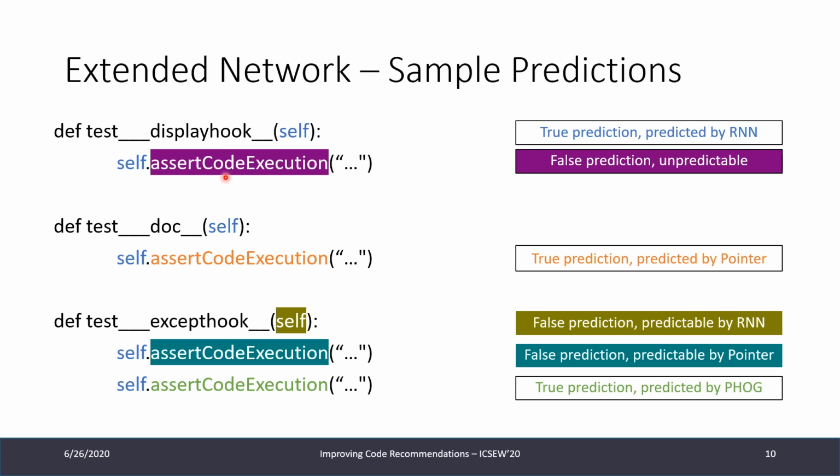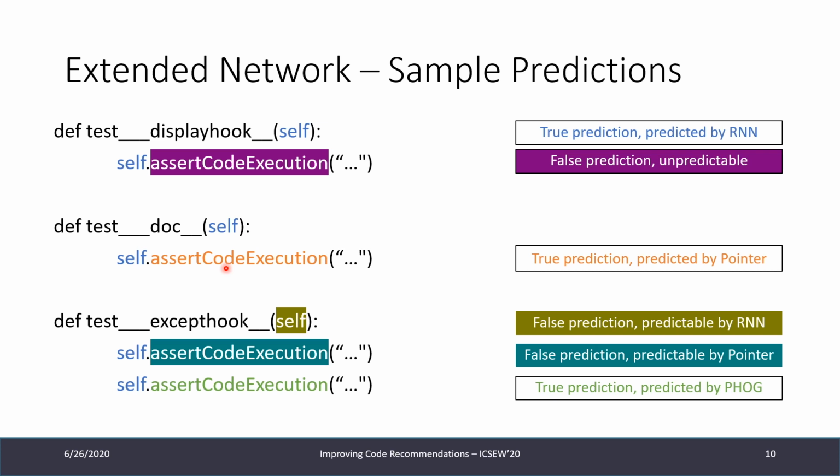Then we move to the first problem, where we have a false prediction, and for this value, assert code execution, we cannot predict the keyword just yet because it's not in our vocabulary, and also the other components don't formulate a correct prediction. Okay, so then we move on. We have the keyword self again, self again. Now we have another case. We arrive at this prediction, assert code execution, again, but now it's appearing a second time.